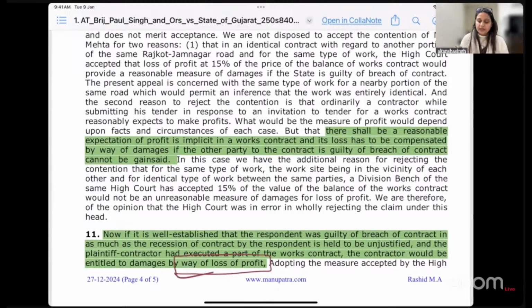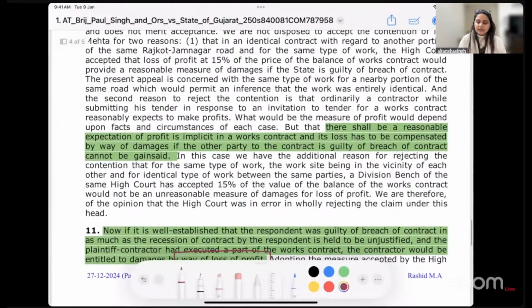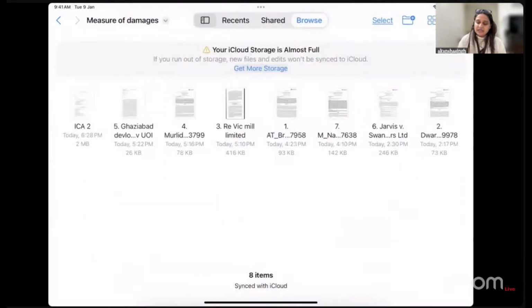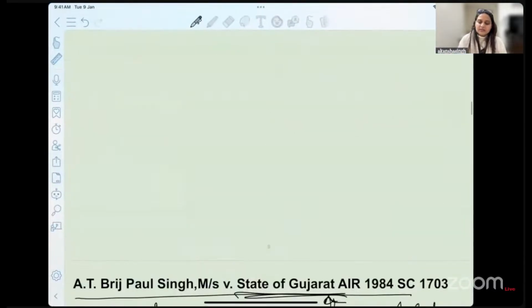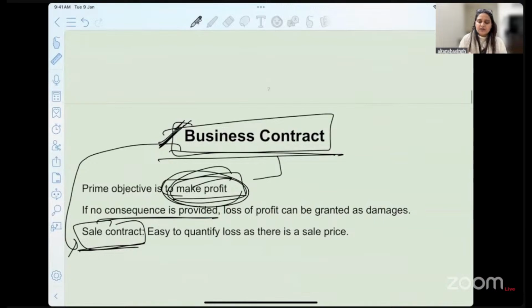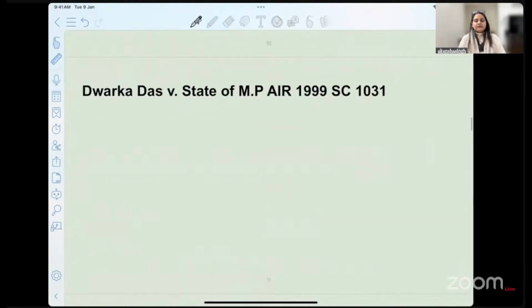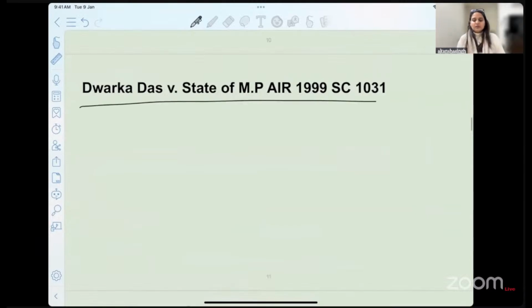So we are highlighting here and we are mentioning here that you will be entitled to what? To the damages of the loss of profit that has happened to you. So that is how the court decided in this first case, that in a business transaction, what is always there? There is a hope and expectation of making profit. Then we have the next case law of Dwarka Das versus State of MP.